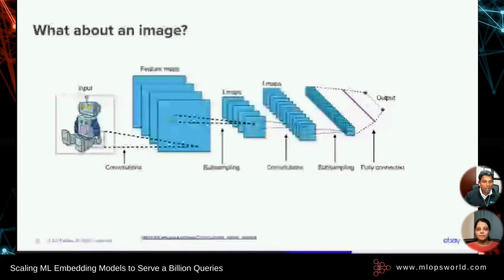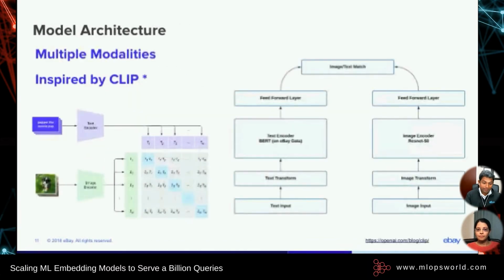Now, let's see how we actually put these together, right? So an eBay item has multiple data points to hone in on a good representation. The better the representation, the better the recall, because then we will have good quality and the space will be finely tuned for each item, right? So to get a very good representation, we definitely need to use both image and textual data. The neural network that we have used is inspired by a paper called CLIP from OpenAI, which uses something called contrastive learning.